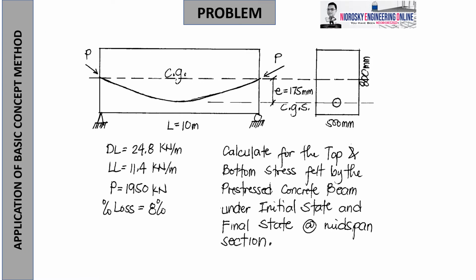Okay, so ito yung given natin for today. Let's have a rectangular section whose dimension is 500 mm by 800 mm. And then, of course, the tendon. So, this is what you call tendons. This is a tendon, okay, in parabolic profile.